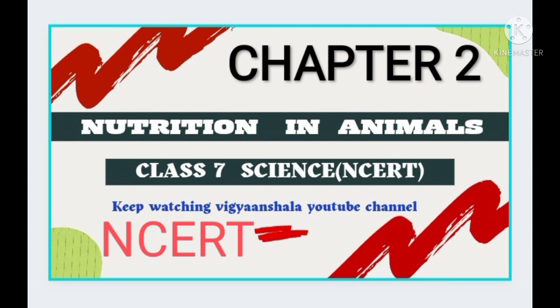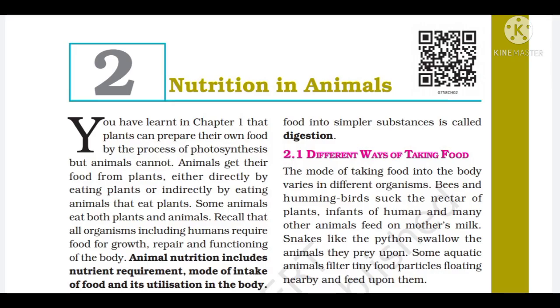Today we will discuss full chapter 2, nutrition in animals. Let's start. In the previous chapter we studied that plants prepare their own food, so they are called autotrophs, but other living organisms take in food prepared by plants, they are called heterotrophs.